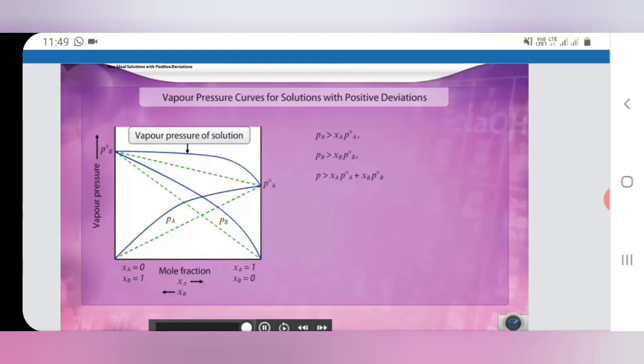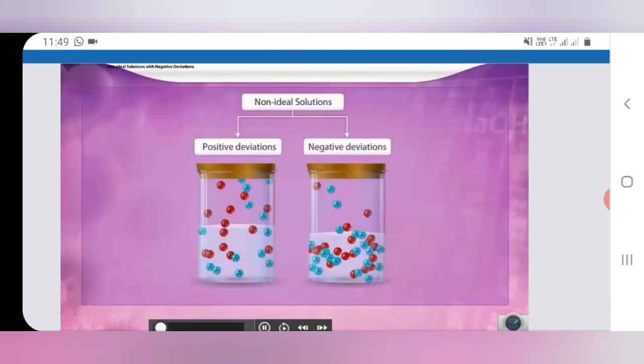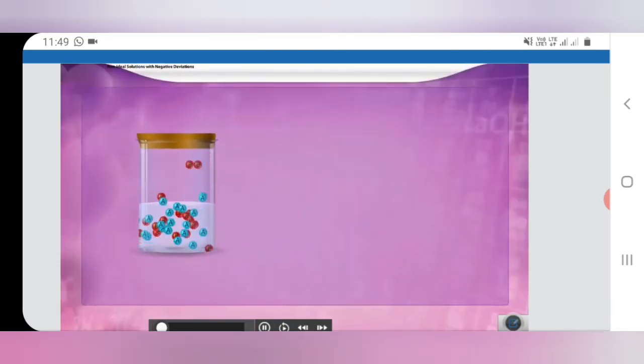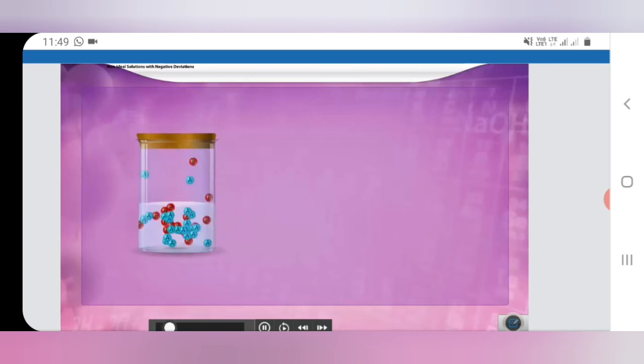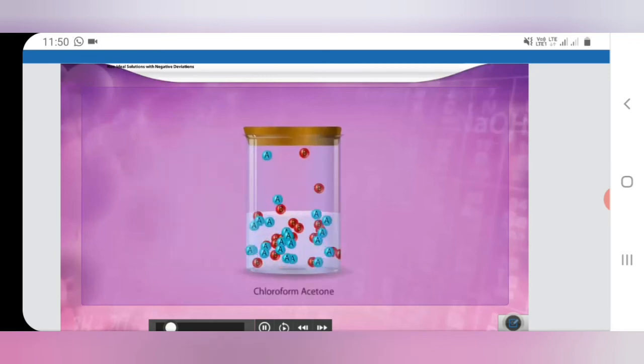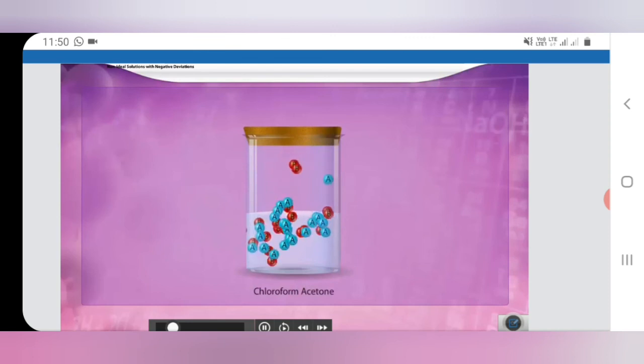The intermolecular forces of attraction between AB are stronger than the forces of attraction between AA and BB. In such cases, the molecules find it difficult to escape into the vapor phase compared with the pure state, and this will result in less vapor pressure than the pure component, with an increase in the boiling point.